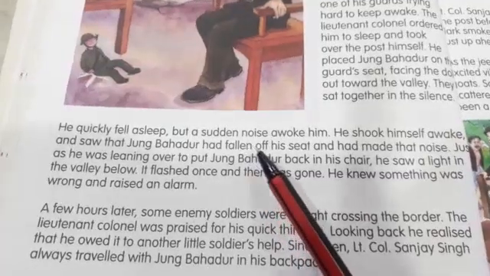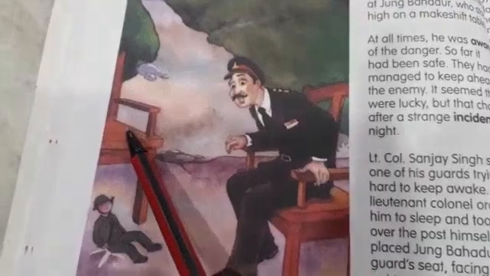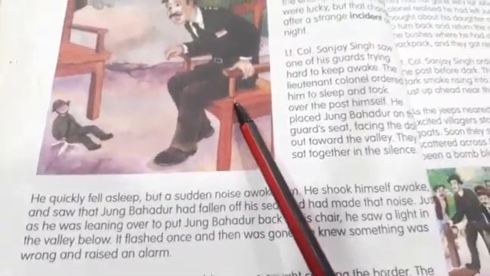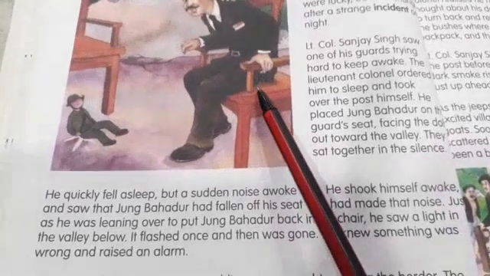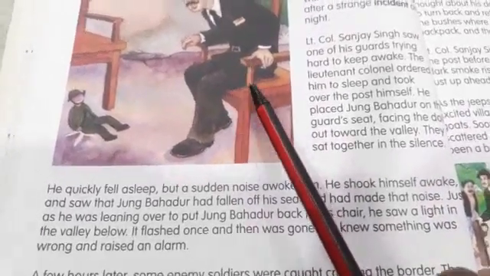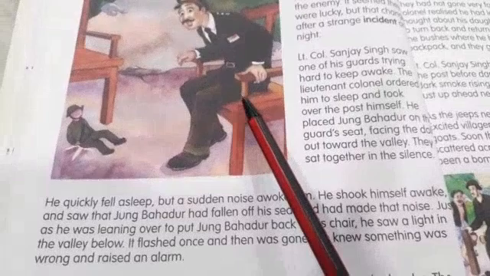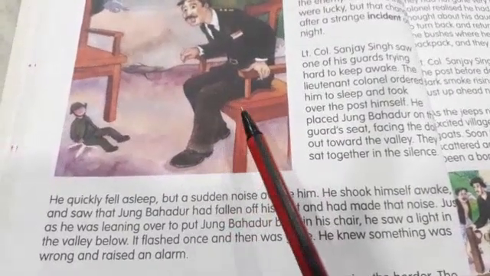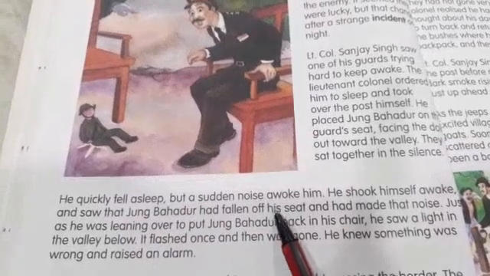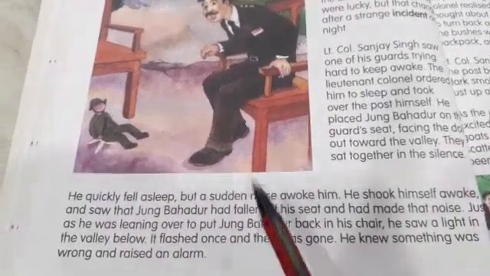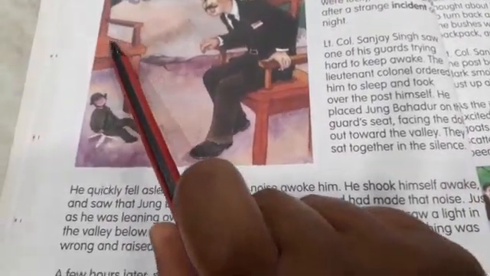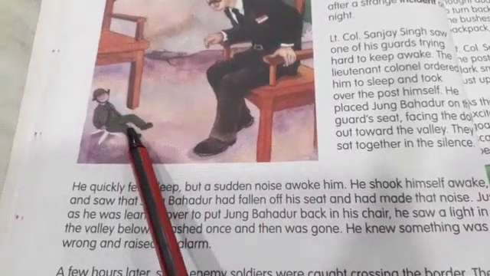See what did he do? Jang Bahadur was sitting on the guard's chair, and Sanjay Singh was sitting here, and fell asleep. While guarding, Sanjay Singh fell asleep. Suddenly he woke up with a sudden noise. What was that sound? Jang Bahadur, who was on the chair, fell down.